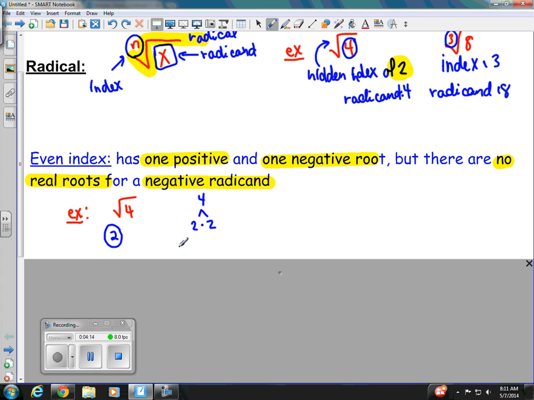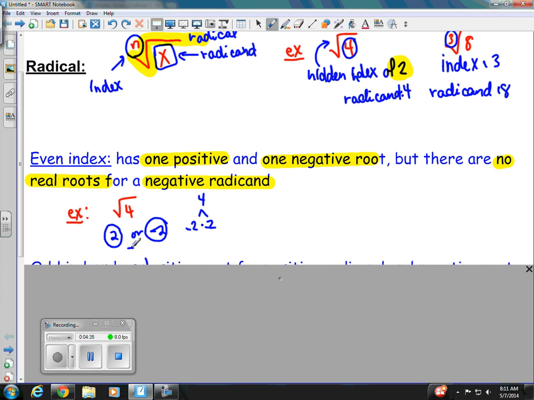And remembering that rule that they have to be exactly the same number, I could put negatives on here and say negative 2 times negative 2 gives us positive 4. So the square root of 4 could give us a positive 2 or a negative 2. And sometimes we'll see it written with a plus or minus like this, showing that it could be a positive or a negative 2.